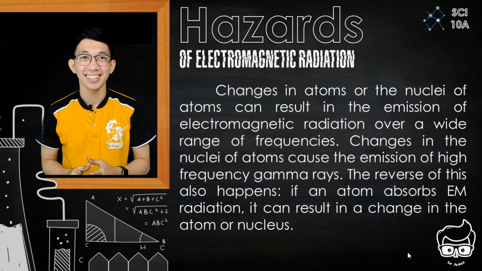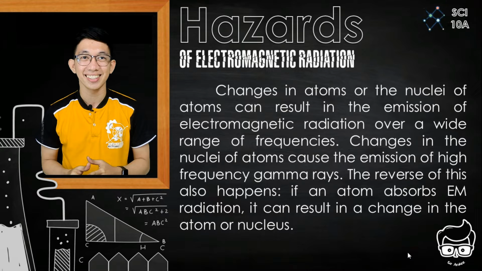Now let's talk about the hazards brought to us by electromagnetic radiation. Changes in atoms or the nuclei of atoms can result in the emission of electromagnetic radiation over a wide range of frequencies. Changes in the nuclei of atoms cause the emission of high-frequency gamma rays. The reverse of this also happens. If an atom absorbs EM radiation, it can result in a change in the atom or nucleus.